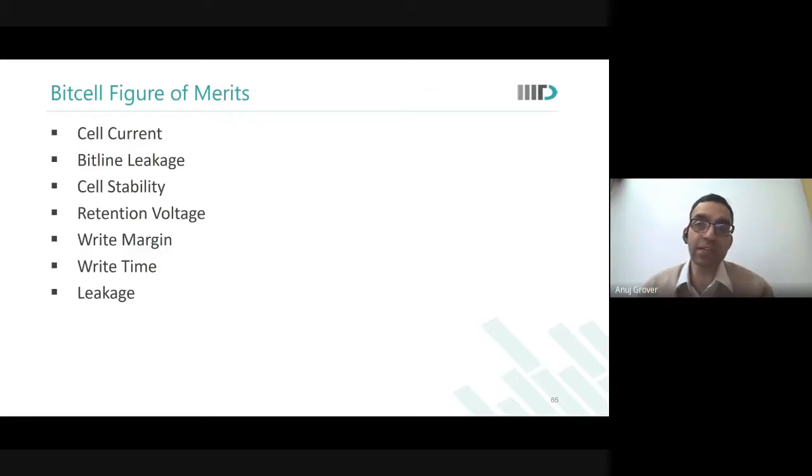So area is the most important figure of merit for an SRAM cell, and that is the reason why I always insist that while in VLSI area is gold, in SRAMs area is diamond. It is still more costly.